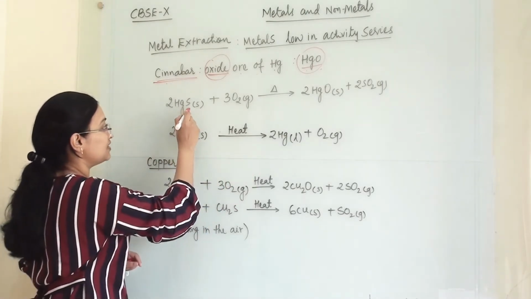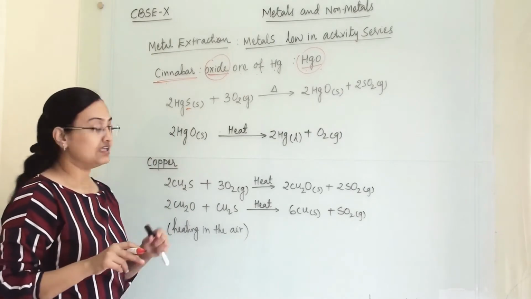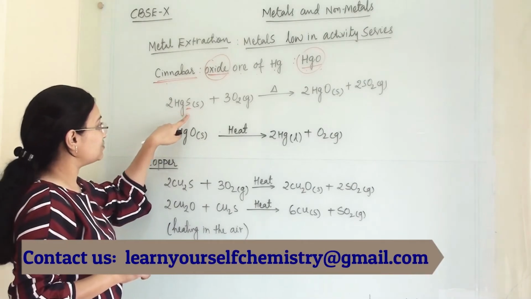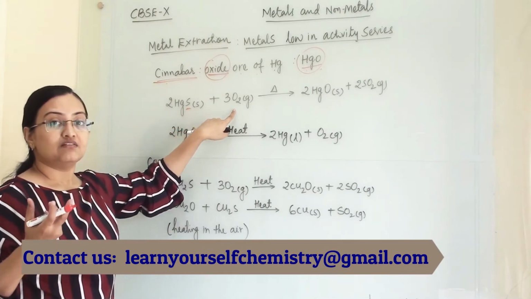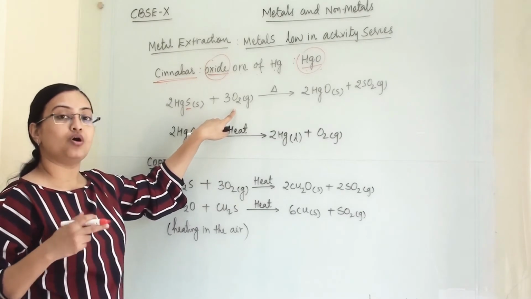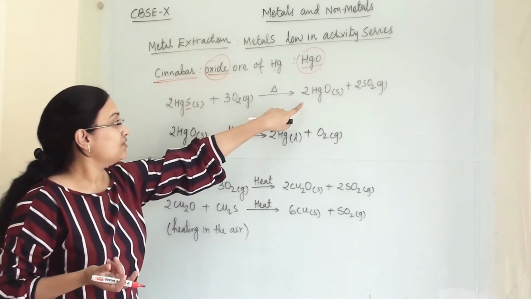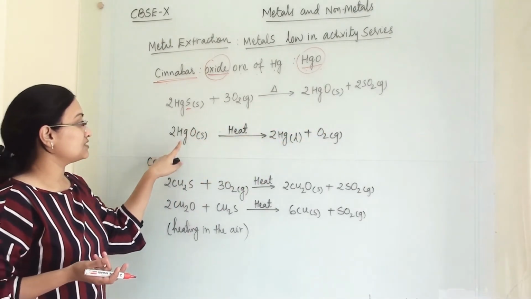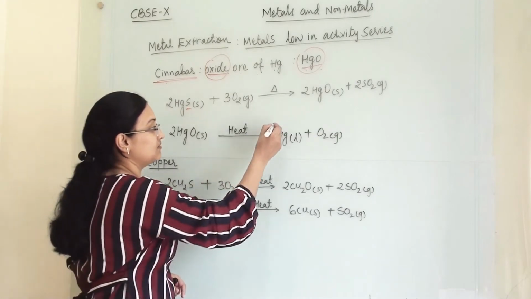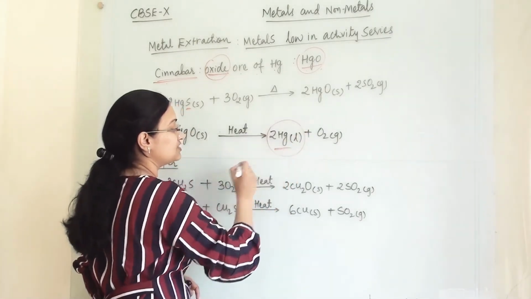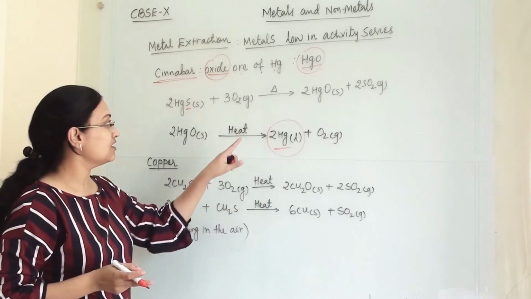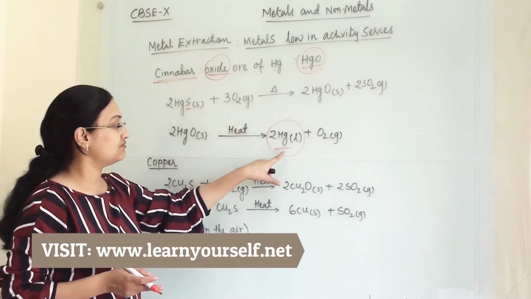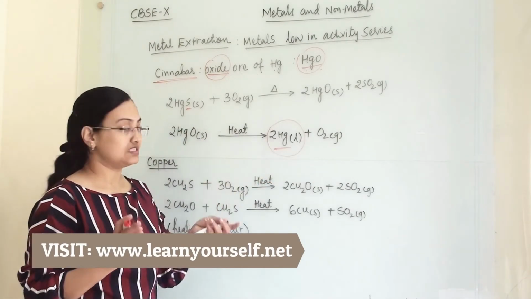Sometimes it is also present along with sulfur, and then it is a sulfide ore of mercury. When it is present with sulfur, simply heating in oxygen or in air, we will get mercury oxide and sulfur dioxide gas. This mercury oxide we heat again and we get our mercury in liquid form. So this is how we extract mercury from its oxide ore and from its sulfide ore. Here we get mercury and oxygen separated.